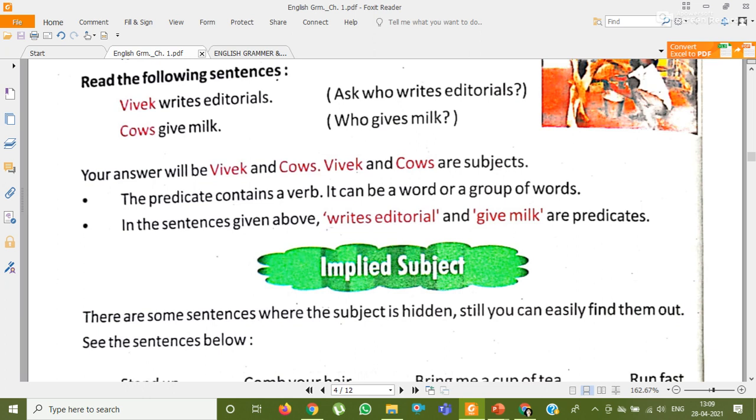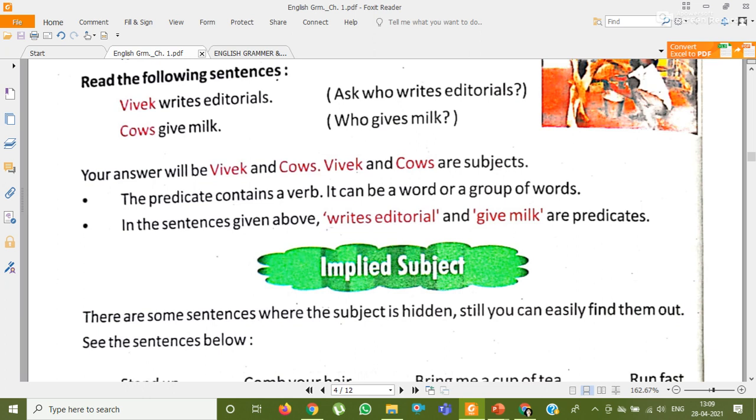When we are telling someone to do something, कोई हमारे सामने बैठा है पास में, तो जरूरी नहीं है कि हम उसका नाम लेके ही बोलें. Simply we can say, close the door, open your book. Okay, we don't take the name. So those sentences where the subject is hidden are imperative sentences.